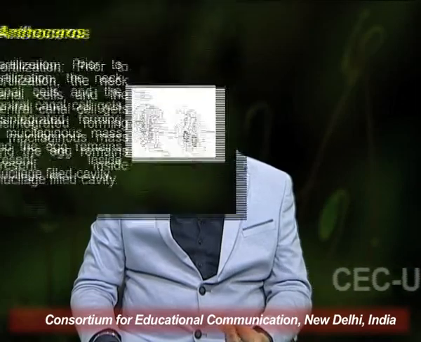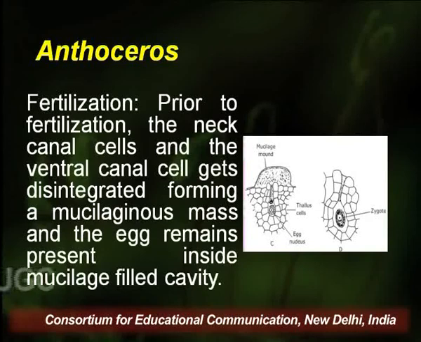So, as far as the fertilization in case of Anthoceros is concerned, fertilization also requires the availability of water, or there has to be some mucilage mound which attracts the antherozoid towards the archegonia. So, we will see the fertilization process and how the sporophyte in Anthoceros grows along with other genera and their various aspects of life cycle in our next lecture.